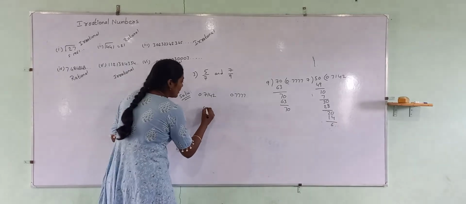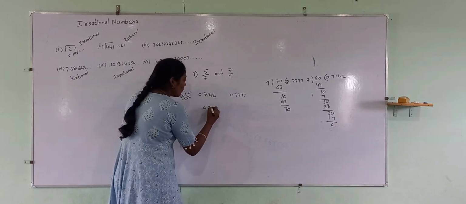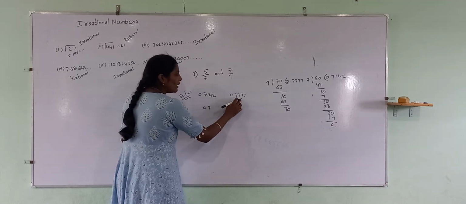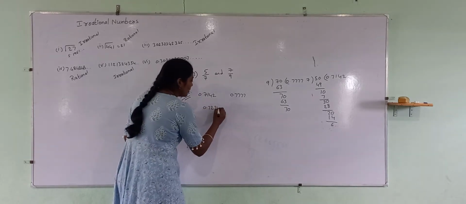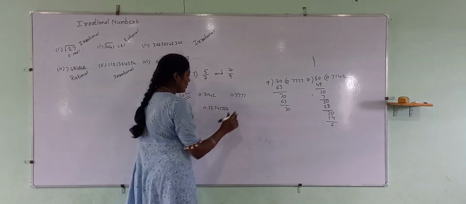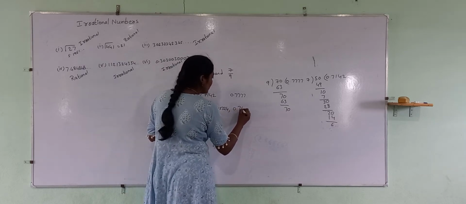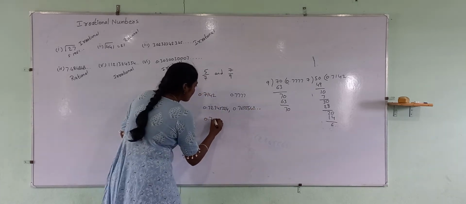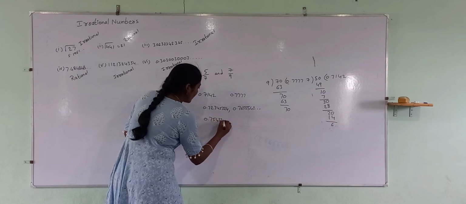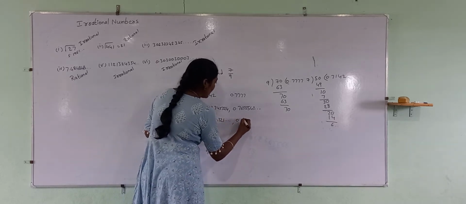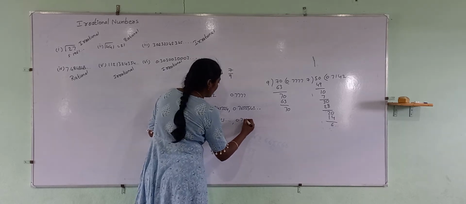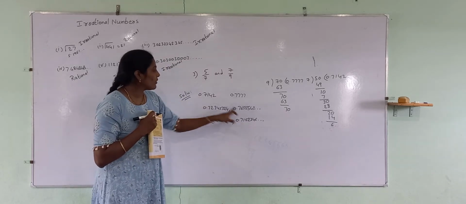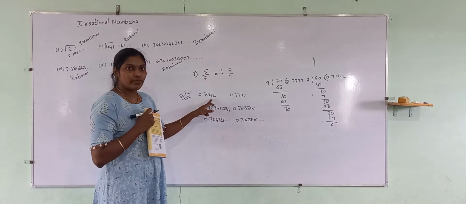You can write any number that should be between these two. Here 1 in the second place, here 7. Between 1 and 7, how many numbers can you write? 6, 5, 4, 3, like that. See, here I took the number as 5, which means it's greater than 0.715. So this is fine.